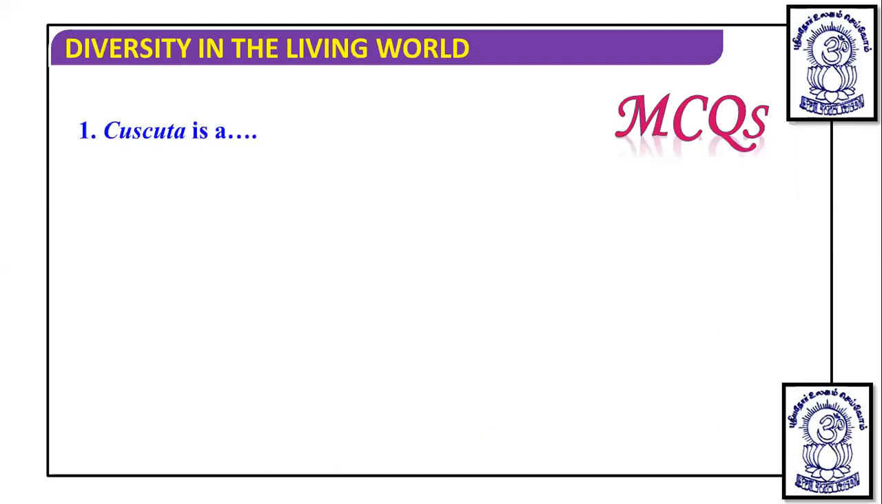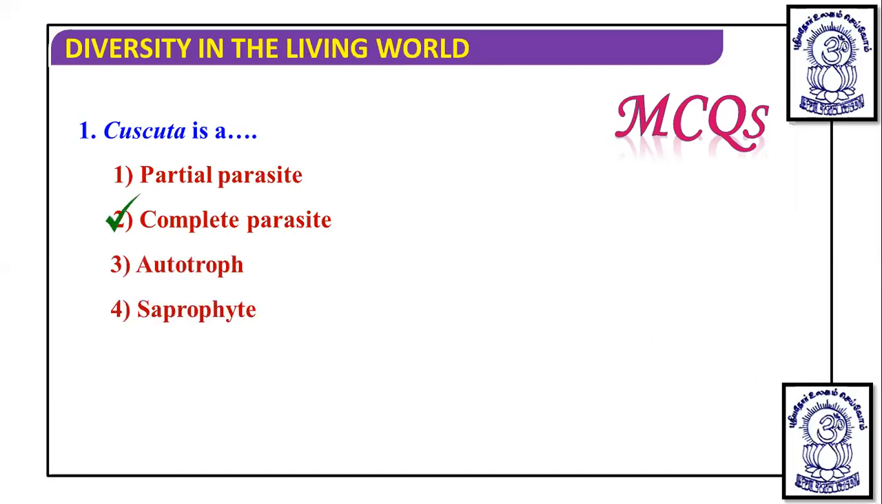Let's talk about some questions. Cuscuta is a particular plant which is known as a complete parasite, as we have seen in the diagram. It is dependent on another organism for water, minerals, as well as food. So it is known as what? A complete parasite.